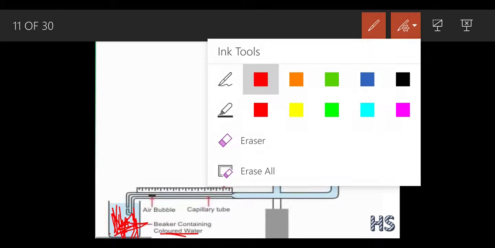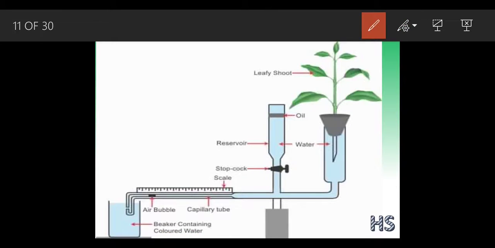So listen to this experiment very carefully because it is quite tricky to understand. There is one part out here, if you can see. I'm going to cover this part with my thumb. Why am I going to cover this part with my thumb? Because I have to make sure that no air bubble enters this capillary tube.